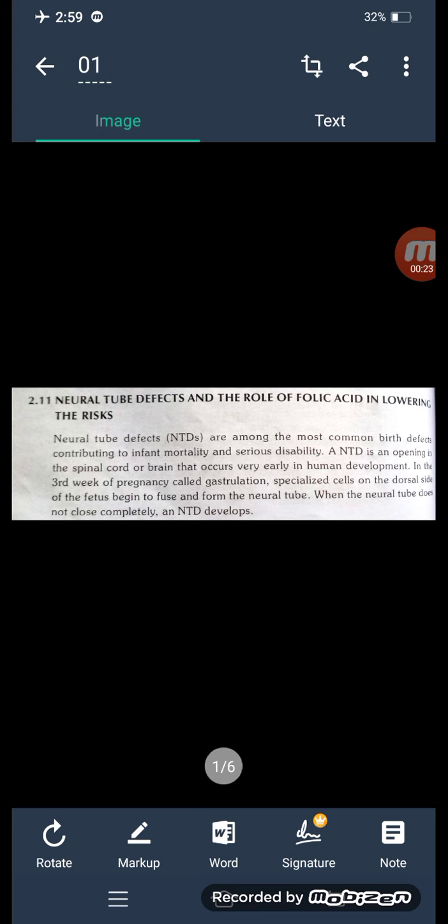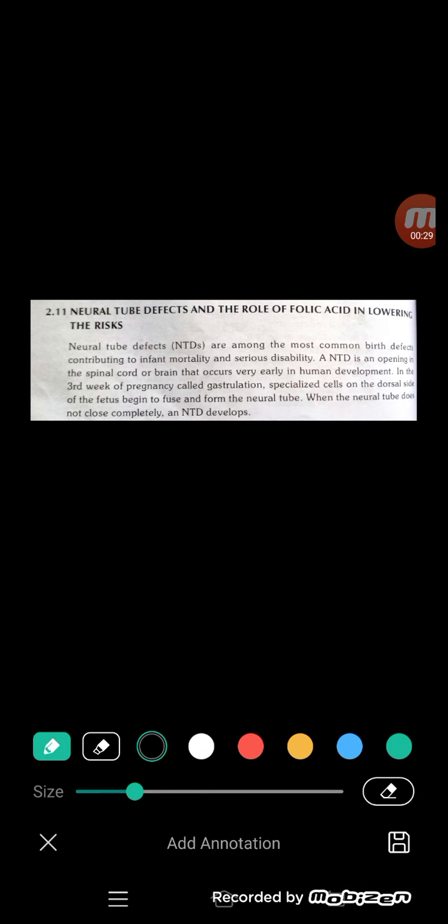So, what are NTDs? NTDs, neural tube defects, are among the most common birth defects. These occur in the baby, contributing to infant mortality and serious disability. Disability means comparing a normal person with a person with NTDs, who has abnormalities in the body. So a baby is born with some defects and disability; that is what NTDs, neural tube defects, means.